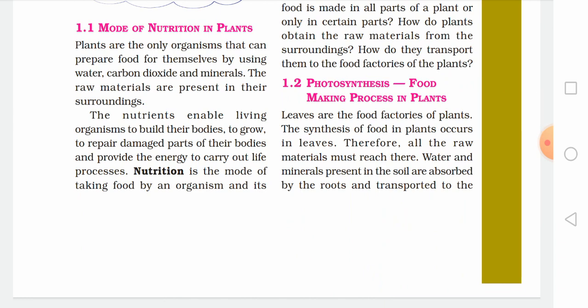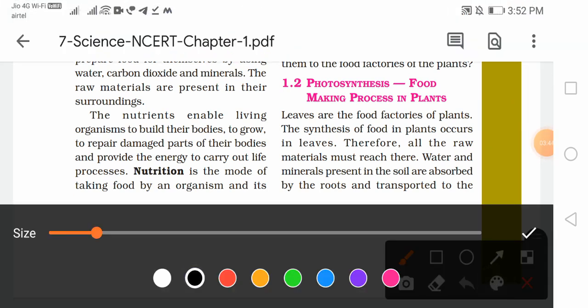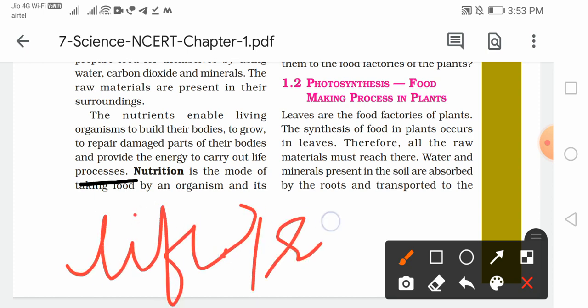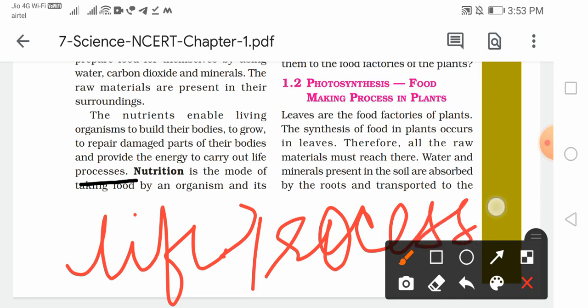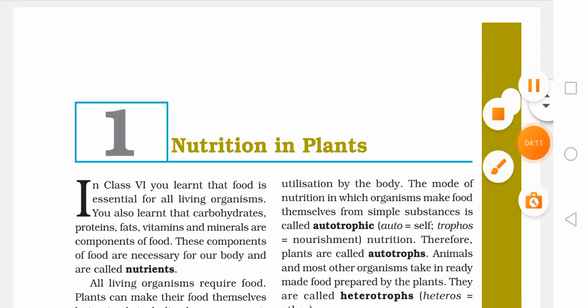Now the nutrients enable living organisms to build their bodies. अब जो nutrients हैं ये हमारी bodies build करने में help करते हैं, right? And they provide energy to carry out life processes. इनसे हमें energy भी मिलती है, so that we can carry out different life processes, है ना. So they provide us with the energy to carry out different tasks and life processes. And nutrition is the mode of taking food by an organism and its utilization in the body.